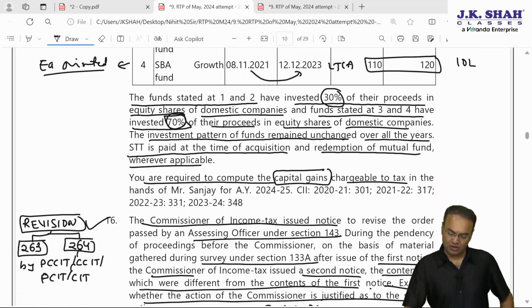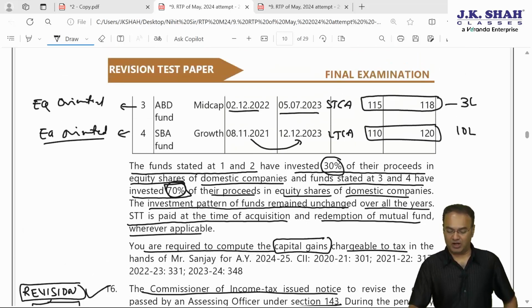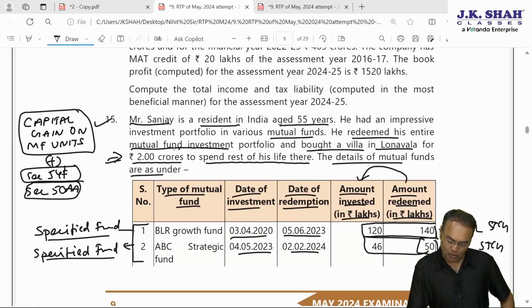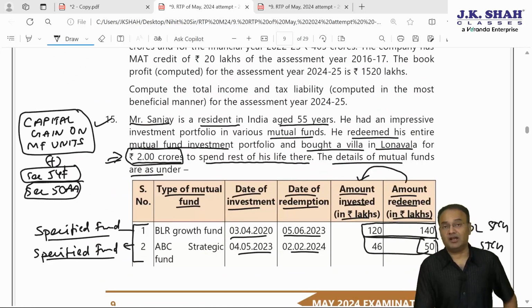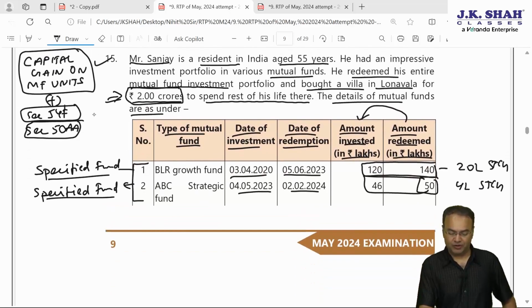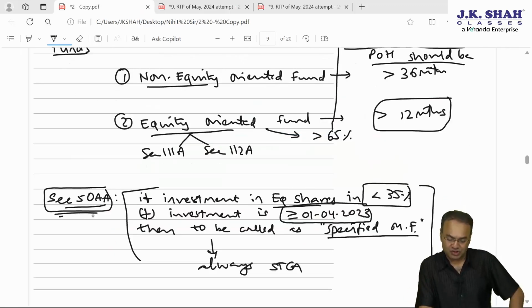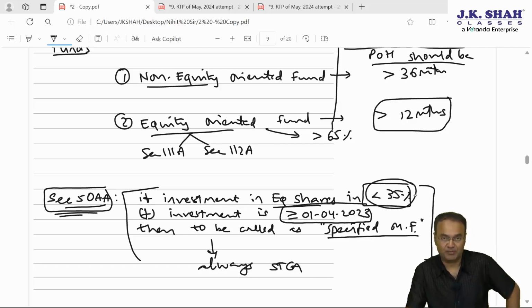Okay. Then you are required to compute capital gain. Don't forget that he has purchased one villa also. Villa at Lonavala for 2 crore rupees, which entitles the assessee to claim exemption under section 54F. However, 54F exemption is available only with regards to long-term capital gain. But in order to be called as specified mutual fund, section 50AA, there are two conditions. Investment in equity shares is less than 35% or up to 35% outside, plus investments are made on or after 1st April 23.